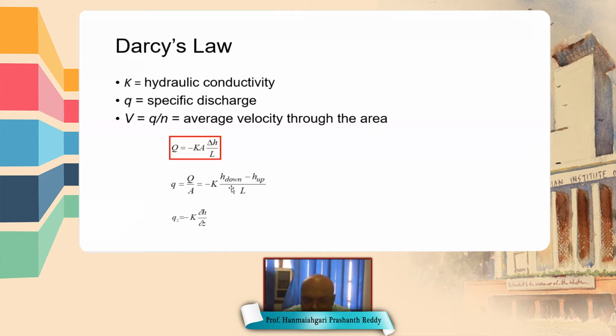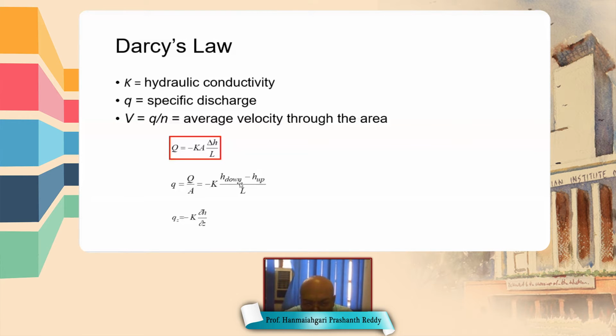H down is the downstream point, H up is the upstream point, so this is the gradient of head between downstream and upstream, and L is the distance between the two points. Q is given as minus K A delta H by L, because the minus represents that in the flow direction the head is decreasing. To take care of that, the minus is applied here.